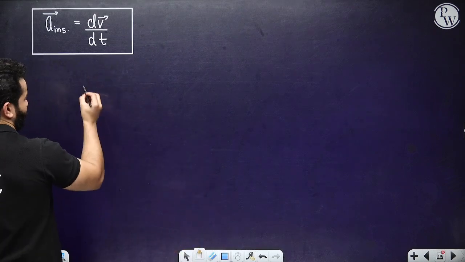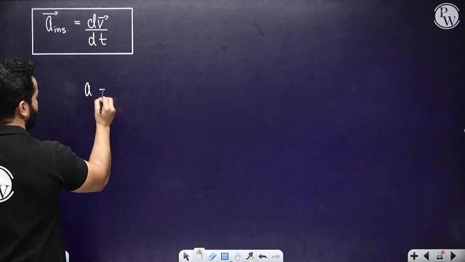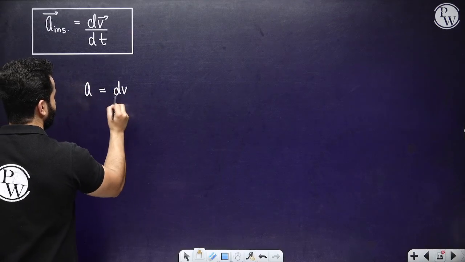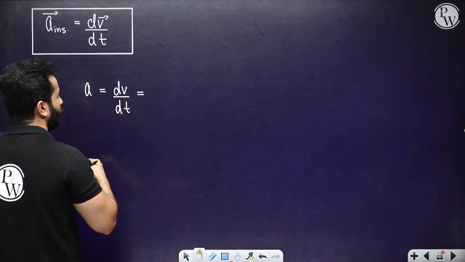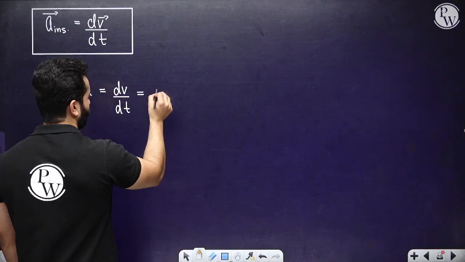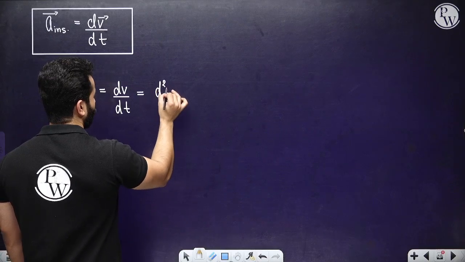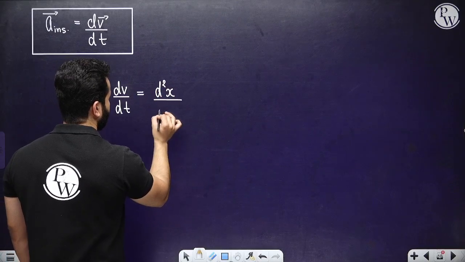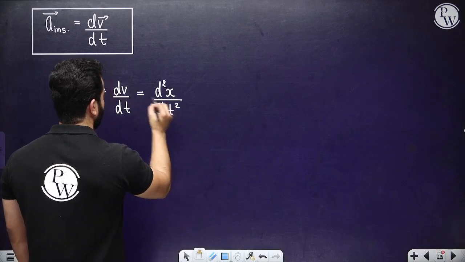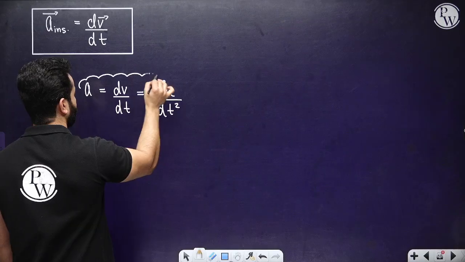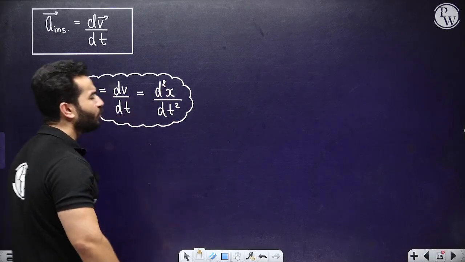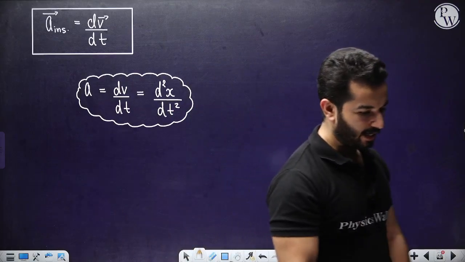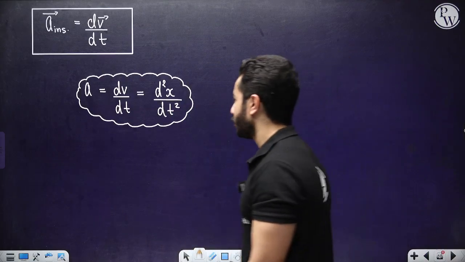Also, velocity can be written as rate of change in displacement. So we are going to write it as d2x by dt square. So this is another formula that we can write. I've got another variation over here for you, but we are going to talk about it later when we discuss the cases, right?